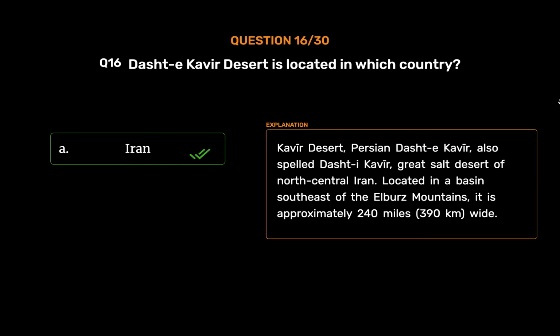Iran. Kavir Desert, Persian Dasht-e Kavir, also spelled Dasht-e Kavir, Great Salt Desert of north-central Iran. Located in a basin southeast of the Elburz Mountains, it is approximately 240 miles, 390 kilometers, wide.